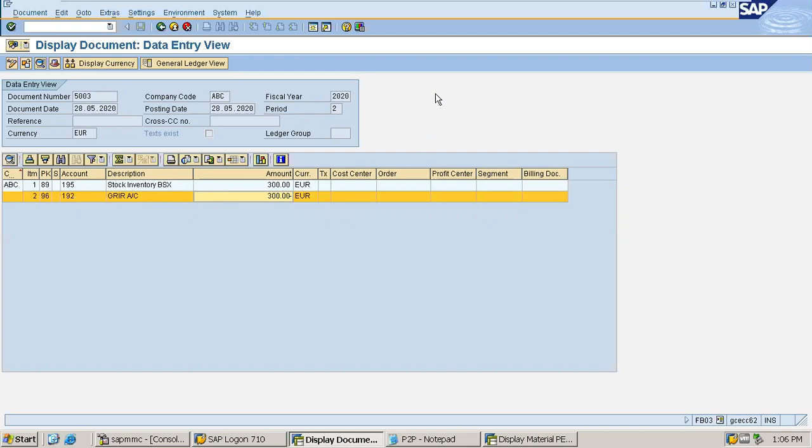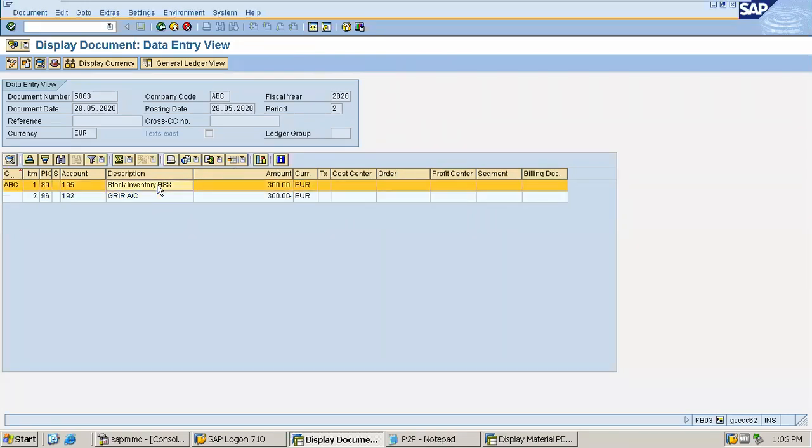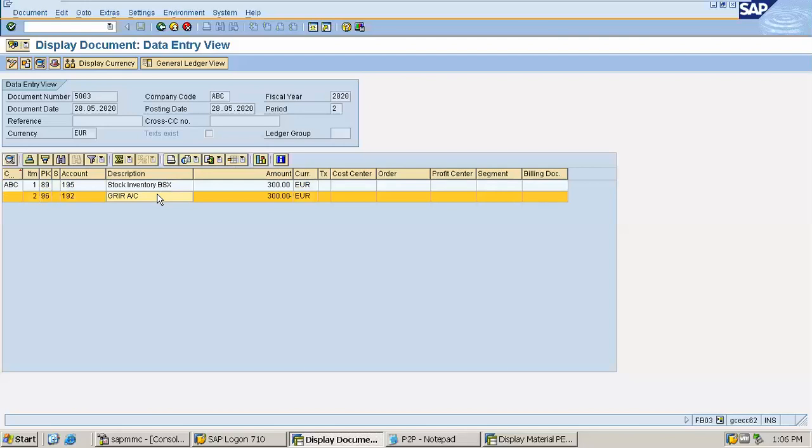So in my earlier video of FIMM integration, you must have seen where from the stock inventory is being debited and where from the GRIR account is being credited. I mean, where from means what is the account assignment. I hope you all have seen that video, but if you have not, then I'm clarifying that in this video as well.